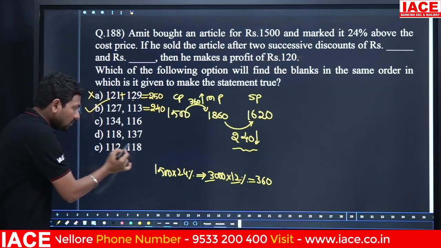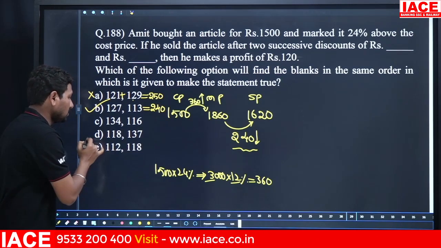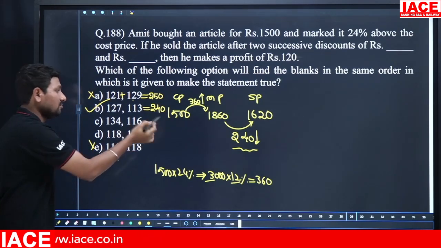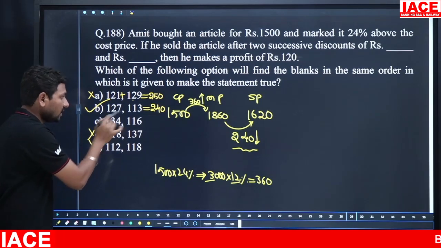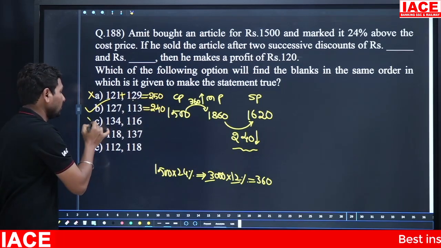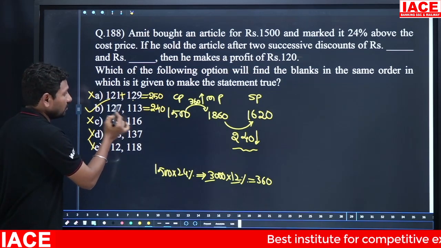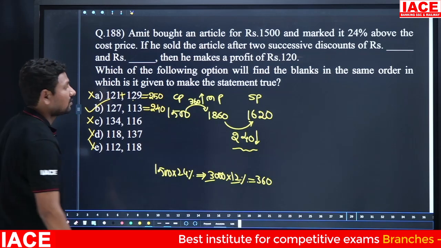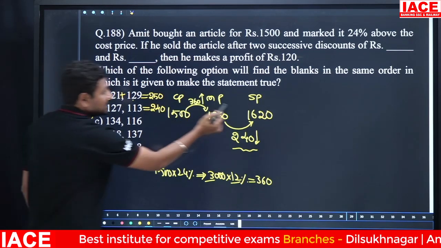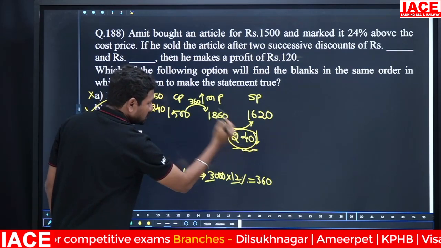Okay, 112 plus 118 is 230. It is wrong. And 118 and 137, it is more than 240. It is wrong. 134 plus 116, again it is 250. It is also wrong. Then the first case and second case are giving a discount of 127 and 113. Finally, the product is sold out for how much rupees? Yes, 1620. In this case the discount is 240.